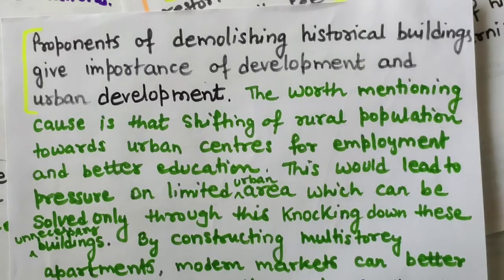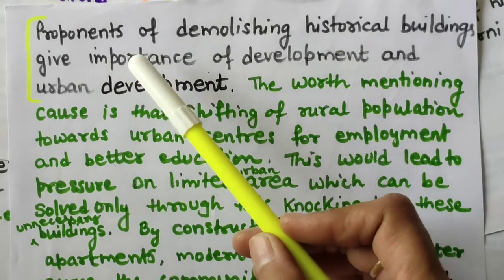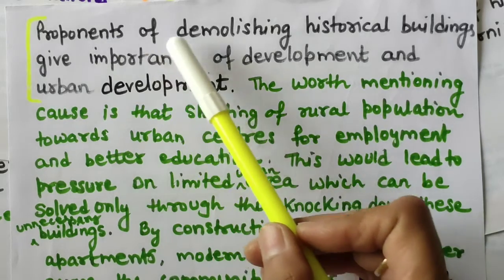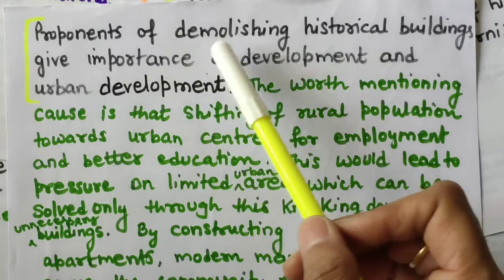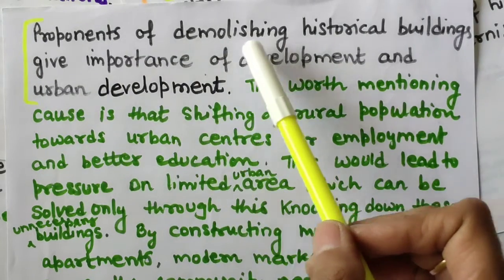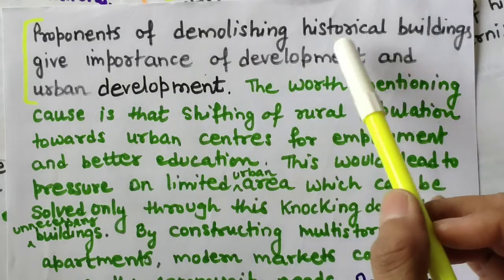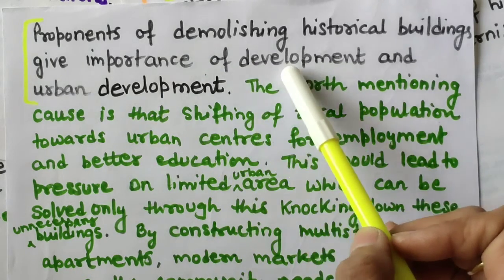So how can we write it? Let's see. I have started this. You can start with "on the one hand" also. Proponents of demolishing historical buildings, those who are supporting demolishing historical buildings, give importance to development.